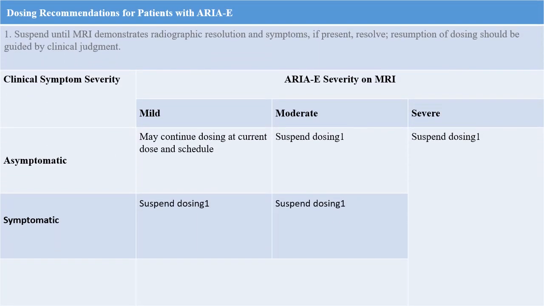Dosing recommendation for patients with ARIA-E, amyloid related imaging abnormalities, edema. Here it is also the same. If the patient is asymptomatic or has mild symptoms, continue the dosing as scheduled with clinical judgment. If moderate or severe, suspend the dosing. If the patient is symptomatic, showing symptoms, suspend the dosing whether mild, moderate or severe.